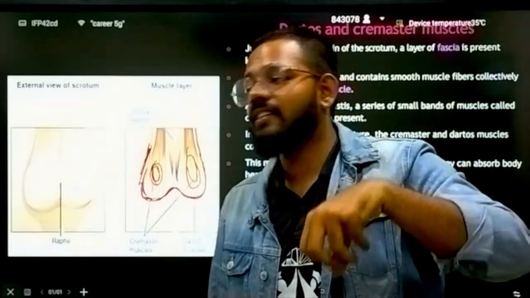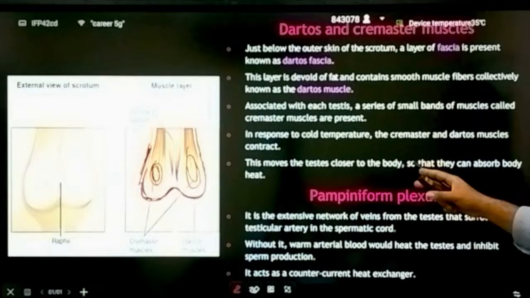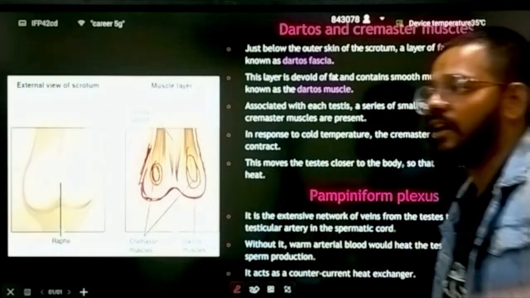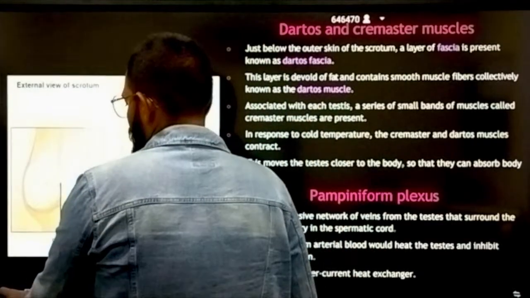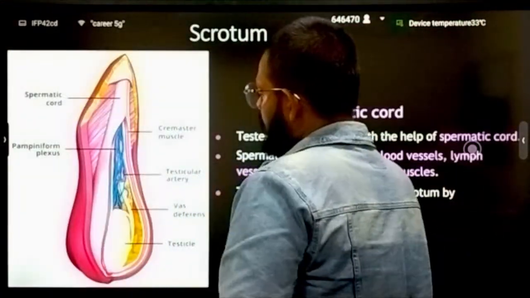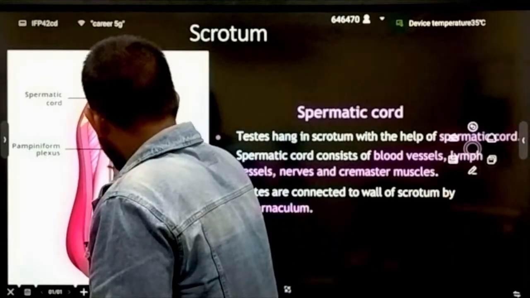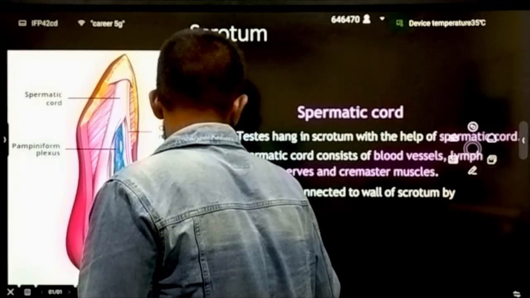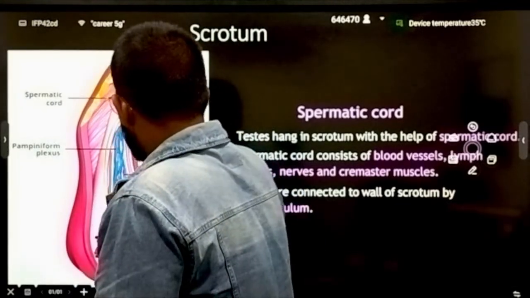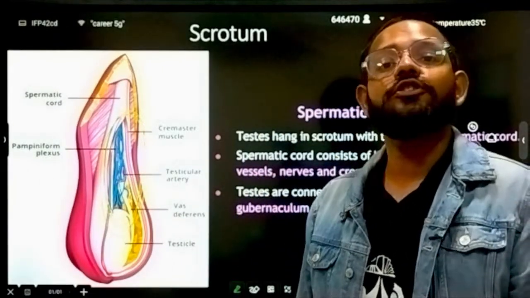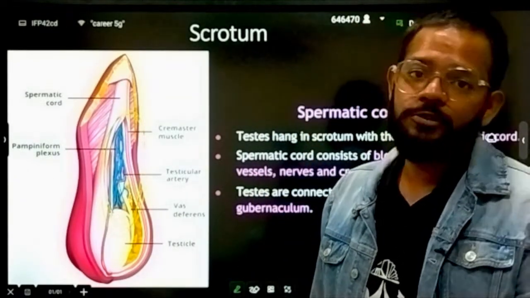Okay, so this moves the testes closer to the body so that they can absorb body heat. Then we have pampiniform plexus. It is an extensive network of veins from the testes that surround the testicular arteries in the spermatic cord. You can see here in the diagram, this blue and red part, that is your pampiniform plexus. It also thermoregulates the temperature of the scrotum.